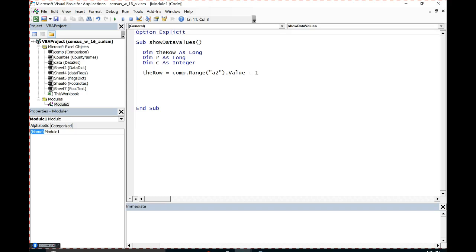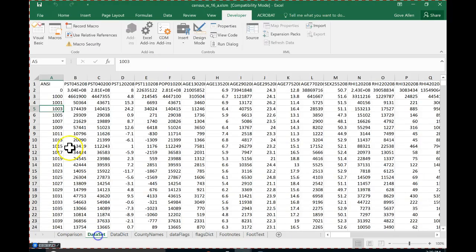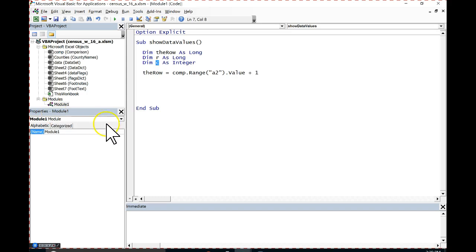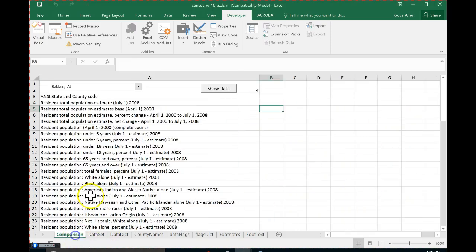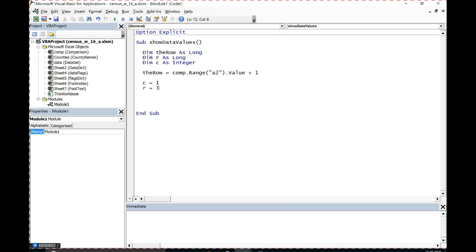All right, so we're going to set up a loop, and there are probably better loops to use than the one I'm going to do so far, but we really haven't talked about loops in detail, so we'll continue to use the same one that we've been doing. So the first column that I'm going to look at here is going to be on my data set. I'm starting here in column number 1. So let's start C out at 1. C equals 1. And then the first row that we're going to be printing to is going to be on my comparison sheet right here. It's going to be row number 3. And so we'll start R at 3.